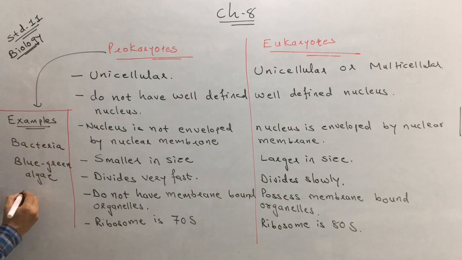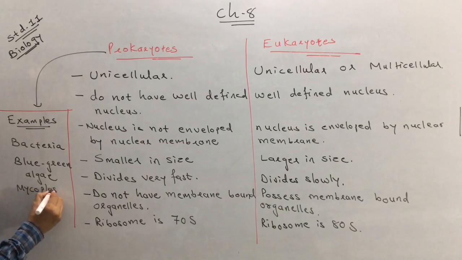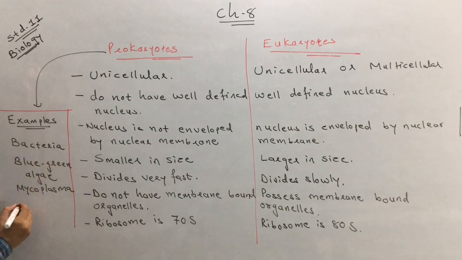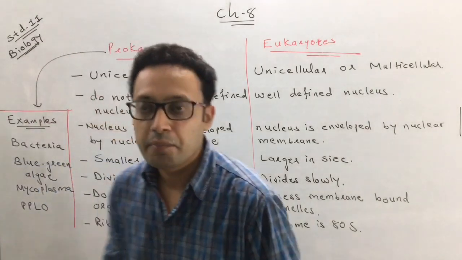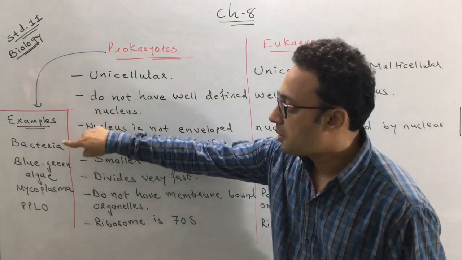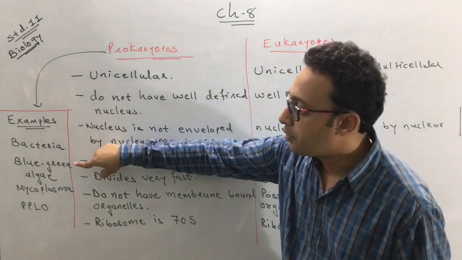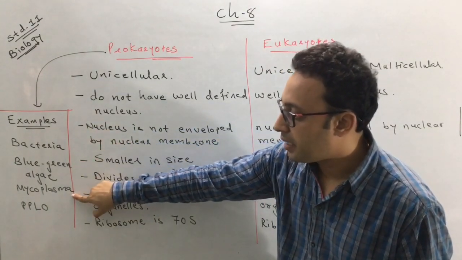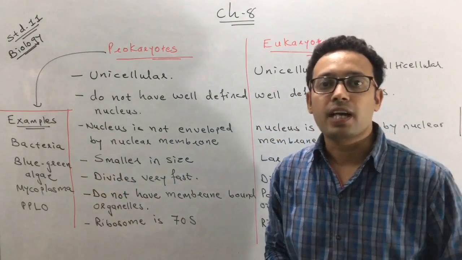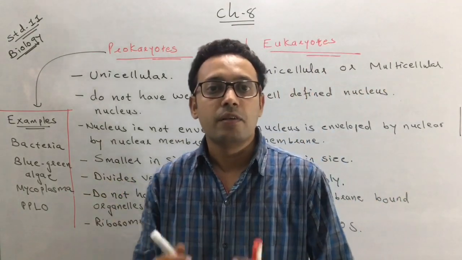The third is mycoplasma. And the fourth is PPLO. Remember, these are the four most important examples of prokaryotes: bacteria, blue-green algae, mycoplasma and PPLO.